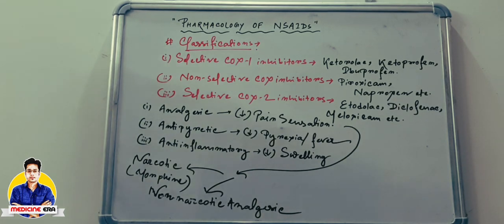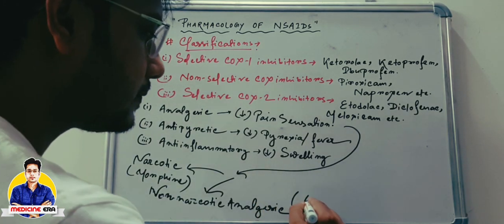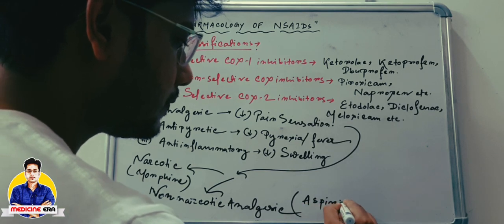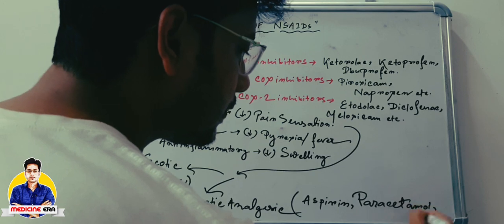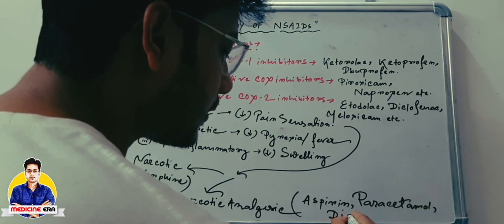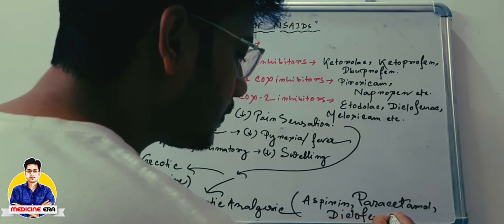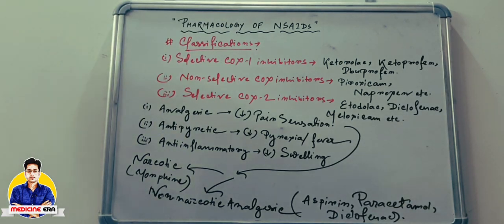And in case of non-narcotic analgesics, we use aspirin, paracetamol, and also diclofenac, etc. So what is the difference between narcotic and non-narcotic analgesics? Narcotic analgesics are mainly responsible for depression of our CNS.